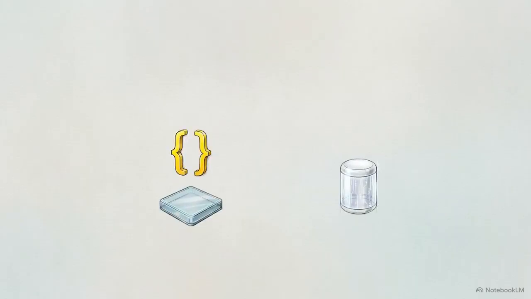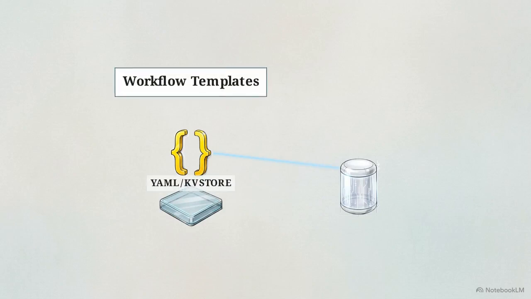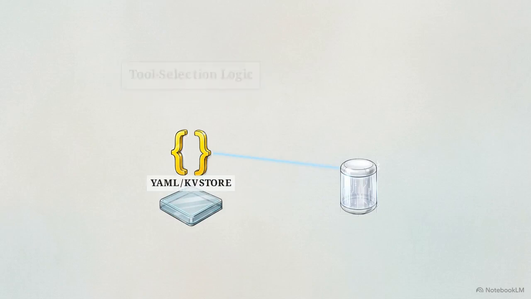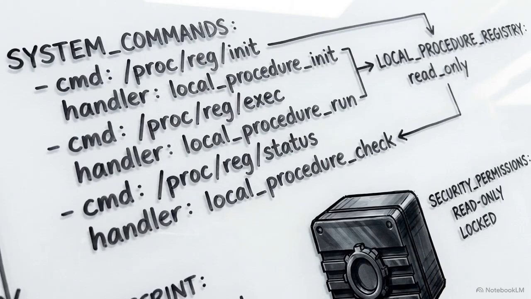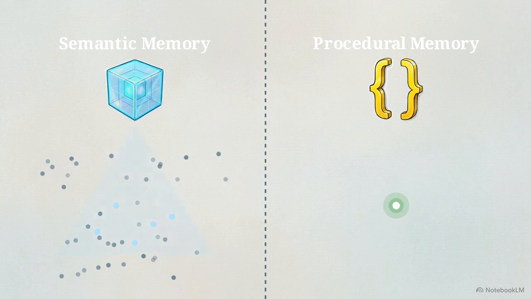Layer 3 is procedural memory. This tier holds workflow templates, tool selection logic, and behavioral constraints. Because this requires absolute precision, we use a JSON or YAML key value store, mapped to a procedure registry in the agent state. The retrieval contracts for these 2 tiers are opposites.